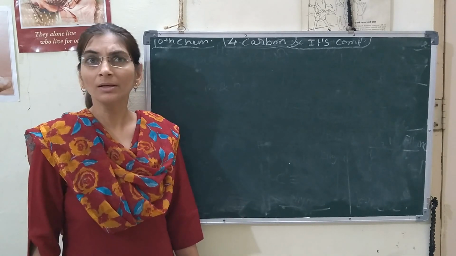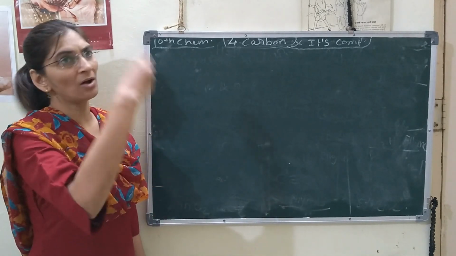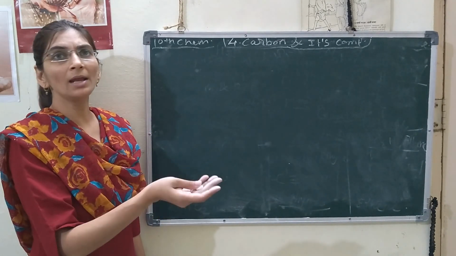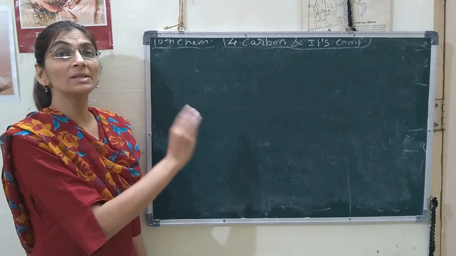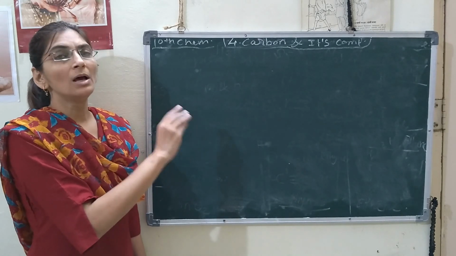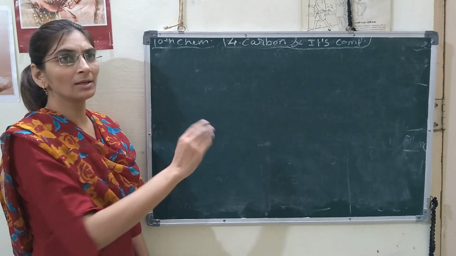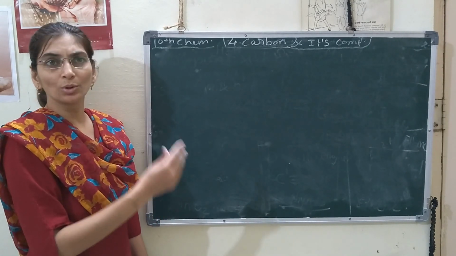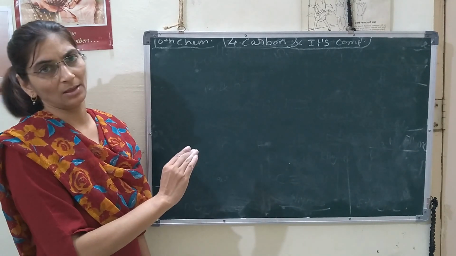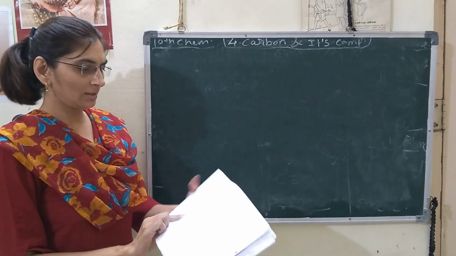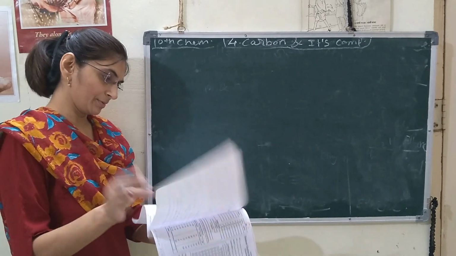When we burn the particular substance, and if we find carbon dioxide is released, then we can say it is a carbon compound, means carbon is present in this compound. अगर उसको हीट किया, हीट करने के बाद यदि कार्बन डाइऑक्साइड रिलीज हुआ तो उसमें कार्बन प्रेजेंट है, ये हम कन्फर्म कर सकते हैं. So this is our properties of covalent bonds.